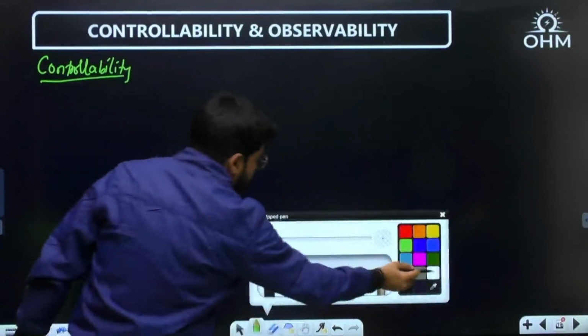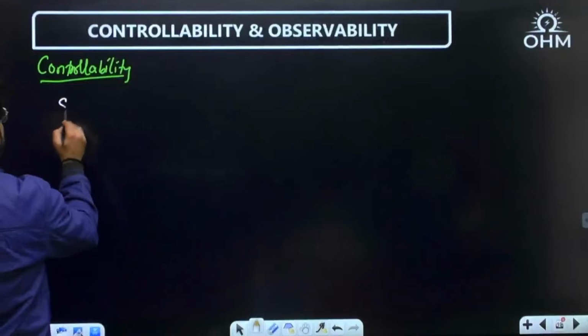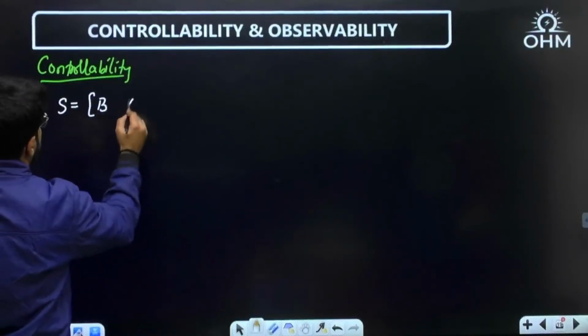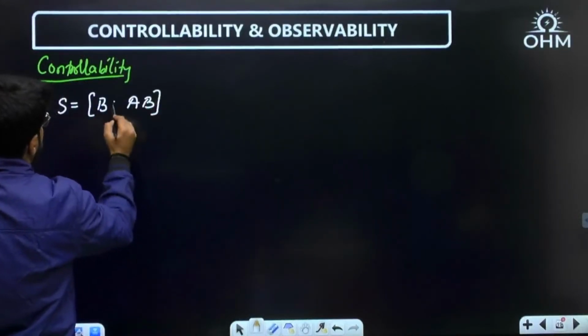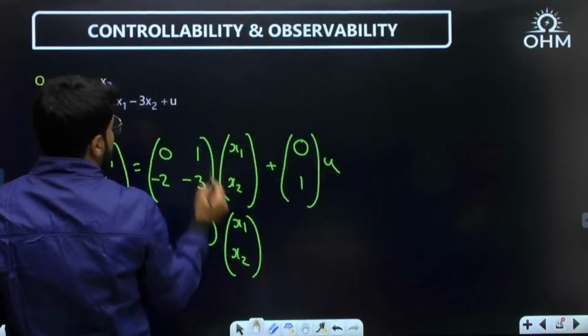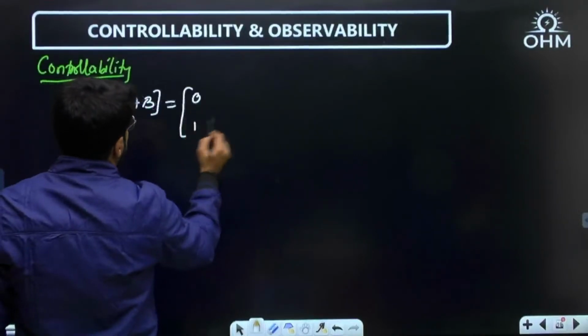Okay, so let us start. For controllability, we need the controllability matrix. It is a second order system, that means up to AB. Okay, what is B? B is [0, 1]. And what is the AB?